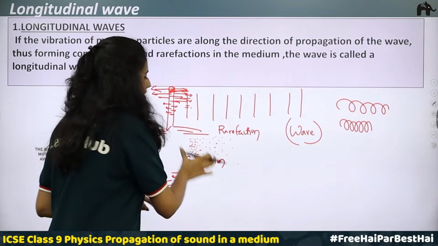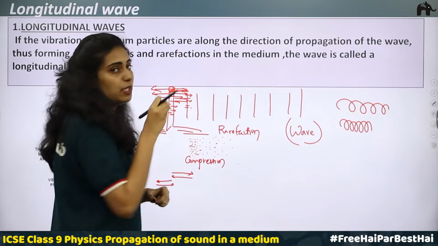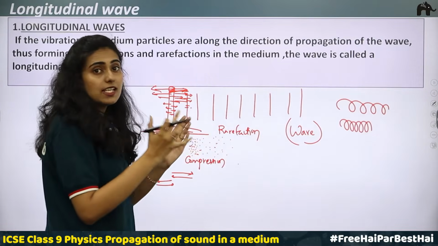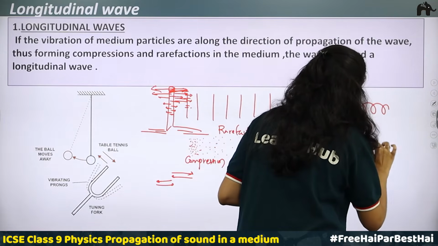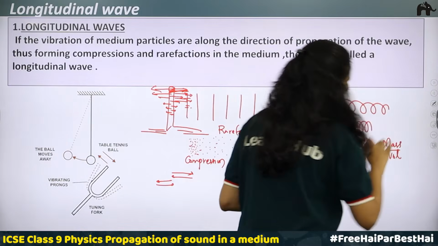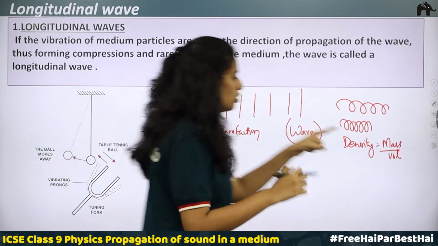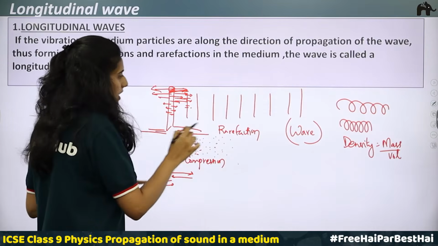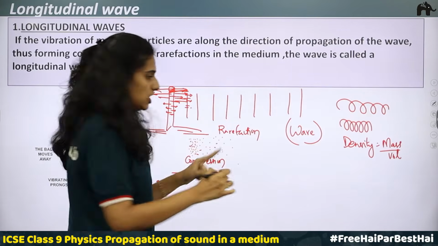Okay, so in case of compression, the density and the pressure will be higher. Density is higher when all the particles are closer to each other. We know density is mass by volume. Density is equal to mass by volume. So when the particles come close to each other, what is happening? Volume is decreasing. Volume is inversely proportional to density, which means the density will be increasing. Okay, so there is maximum density and maximum pressure at the region of compression.